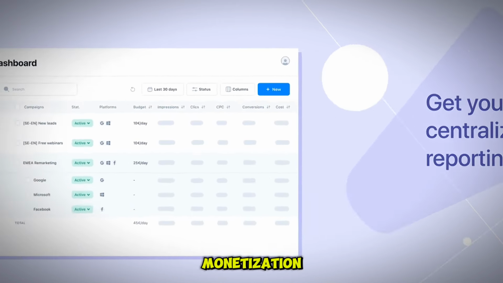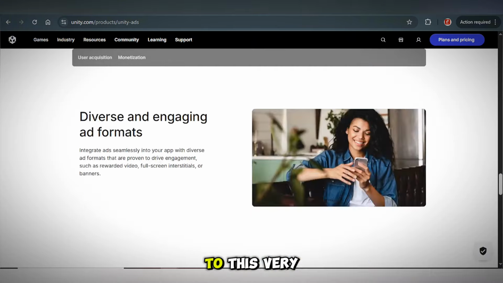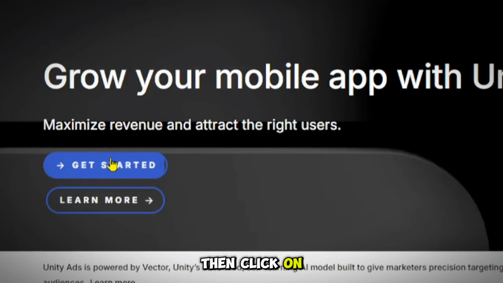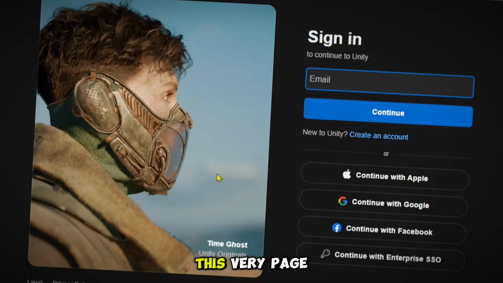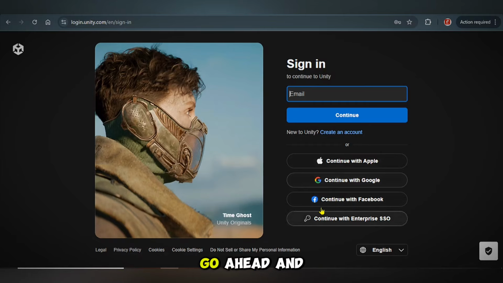Okay, not only for monetization, but if you don't want to promote, you want to monetize your application, just head straight to this very home page right here, then click on this get started button. Right, it's gonna simply take you to this very page where you have to simply go ahead and log into your account if you have an account already. But if you don't have an account, go ahead and click on any of these options right here and sign up your account with your Google account, Apple account, and a lot more.